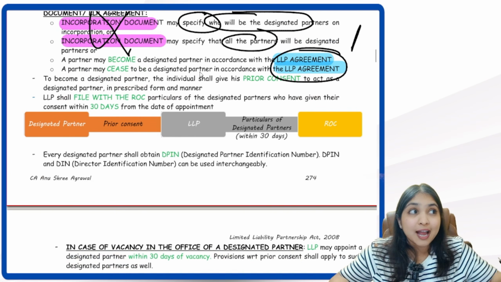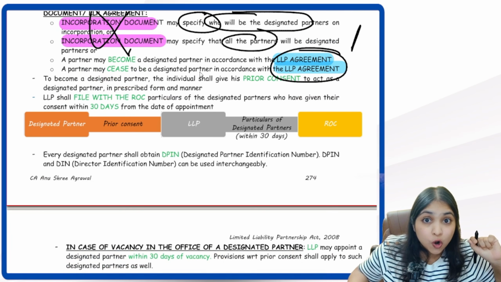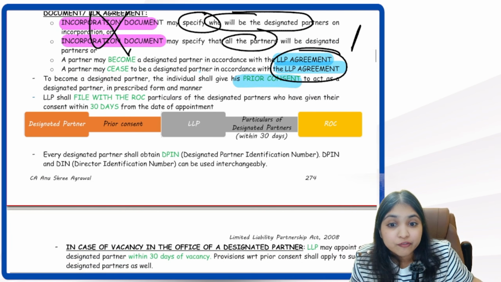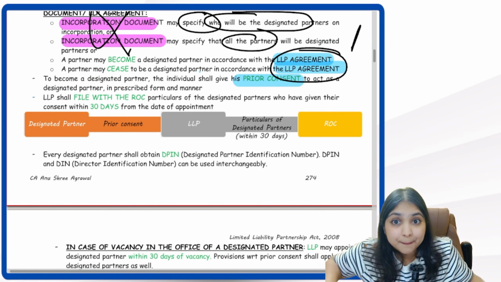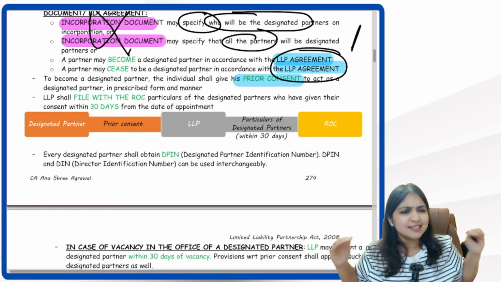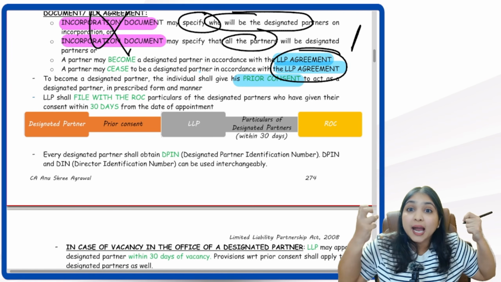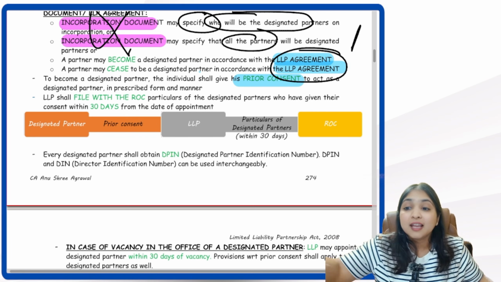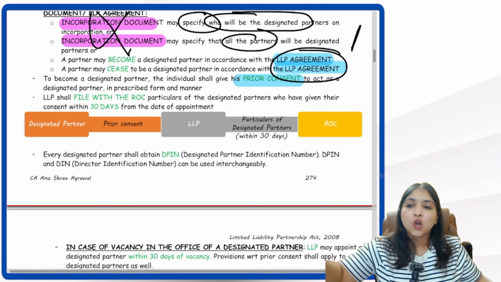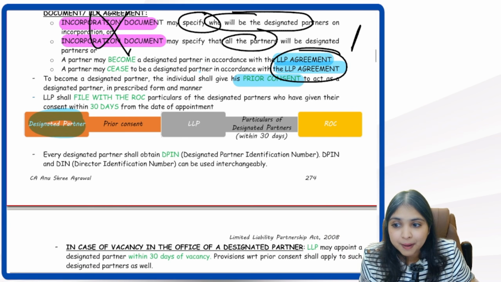So don't you think I have to first check with him whether he is okay with taking up this much responsibility or not? That is why we have the concept of prior consent. If I appoint a person as designated partner, he has to give a prior consent saying that yes, I am willing to take this big responsibility on my shoulders. I am willing to become a designated partner. He has to give a prior consent first. Only then we can make him designated partner. Logic or understanding? So the designated partner will give the prior consent to the LLP.